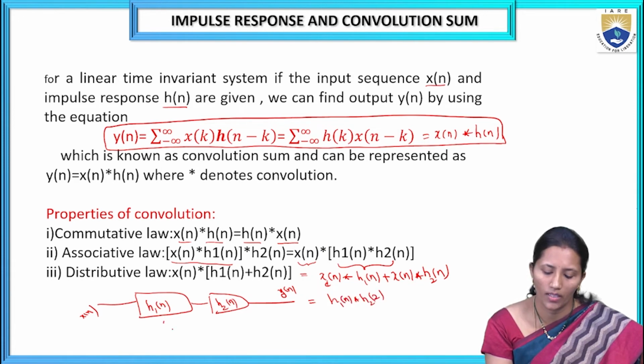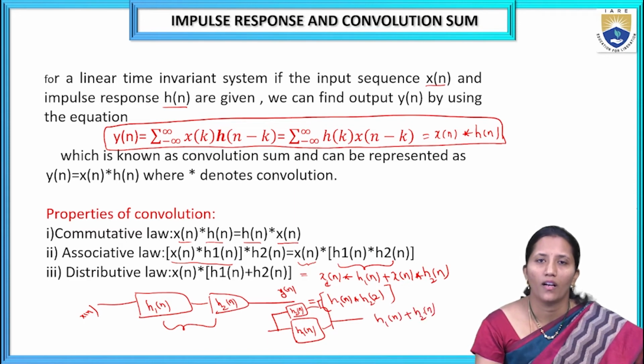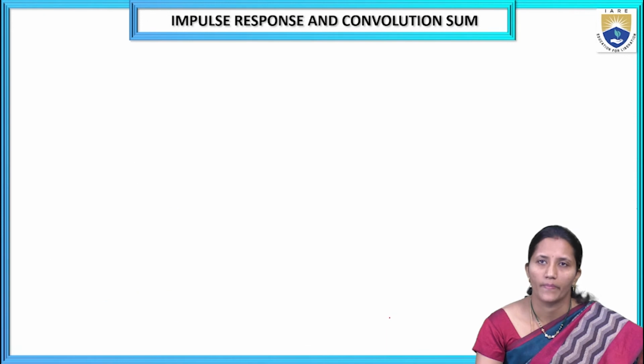These two impulse responses will be multiplied, and we will get the response. And if we add these two LTI impulse responses, we will get h1 of n plus h2 of n. If we cascade, then the two impulse responses will be denoted as h1 of n into h2 of n. If we add these two responses, h1 of n plus h2 of n.